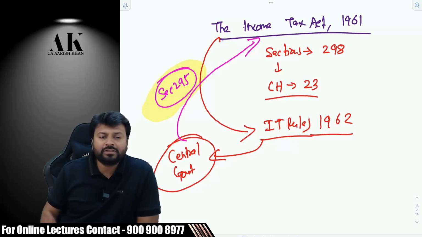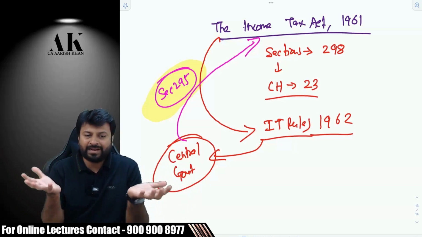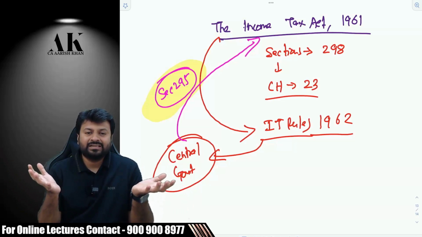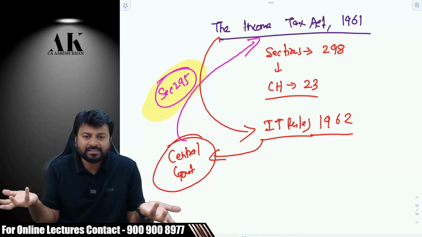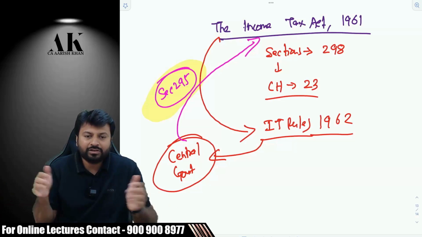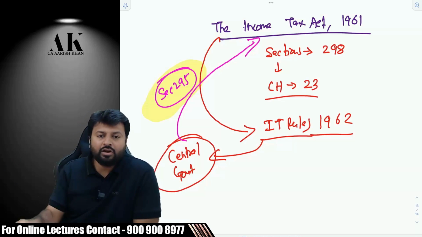Because government means what? Government is made up of different departments, which consolidately make the government. Is the Enforcement Directorate also a government? Yes, it is. Different parts of the department make the government. So this is how the law making process goes.